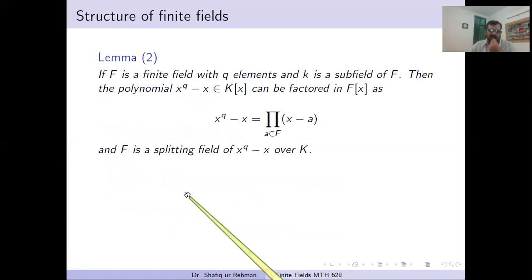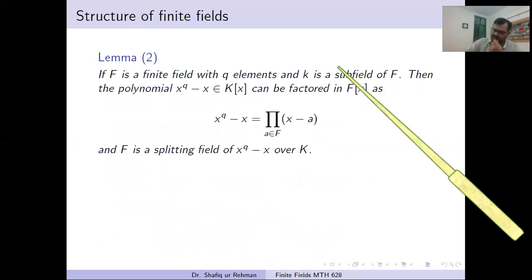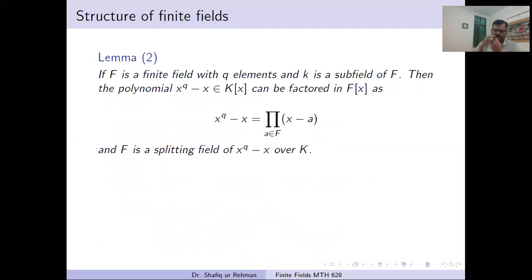And now we come back to the finite fields. We will prove the existence and uniqueness of finite fields with a different approach as compared to the previous lecture. We will talk about the roots of polynomials, and when we talk about the roots of polynomials, automatically the idea of splitting field comes to mind.